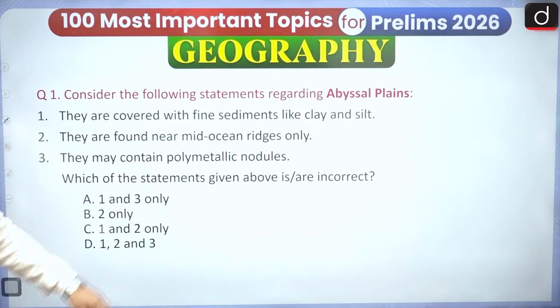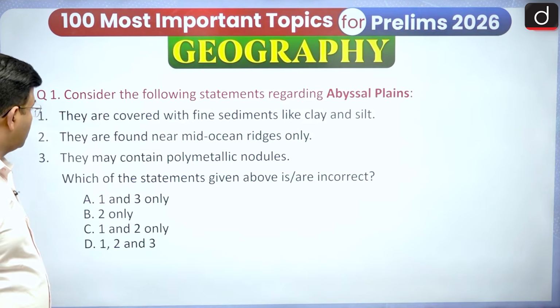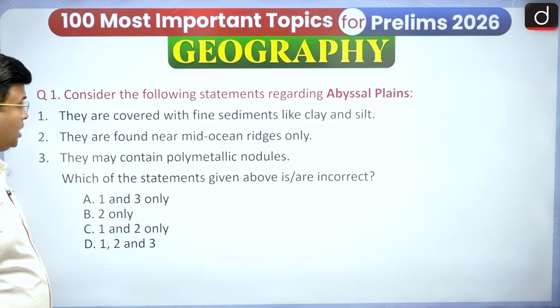So consider the following statements regarding the abyssal plain. They are covered with fine sediment like clay and silt. Yes. Second statement, they are found near mid-oceanic ridges only. And third, they may contain polymetallic nodules. So you have to answer which one is correct or wrong.